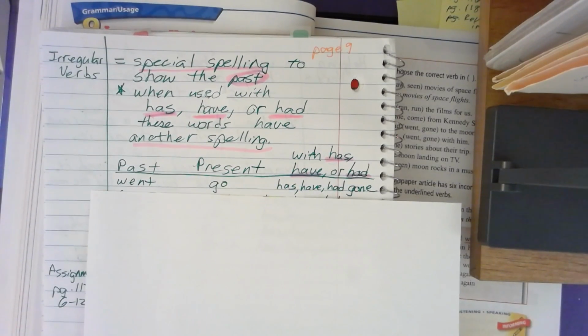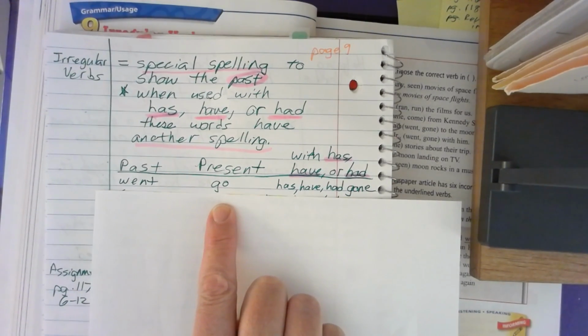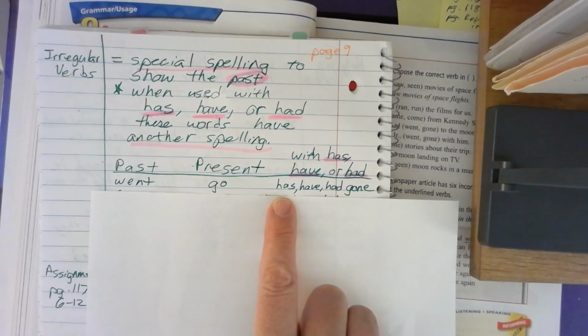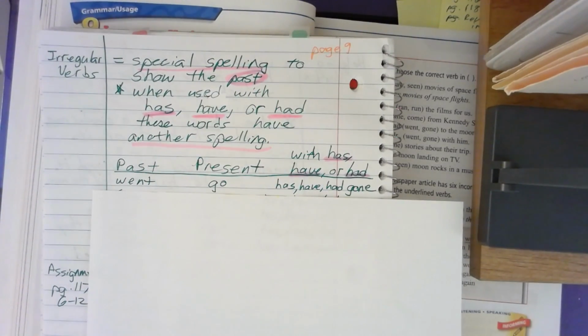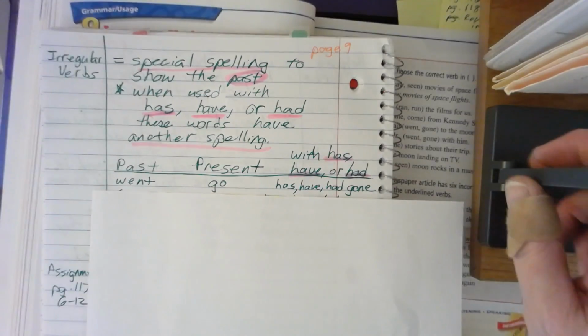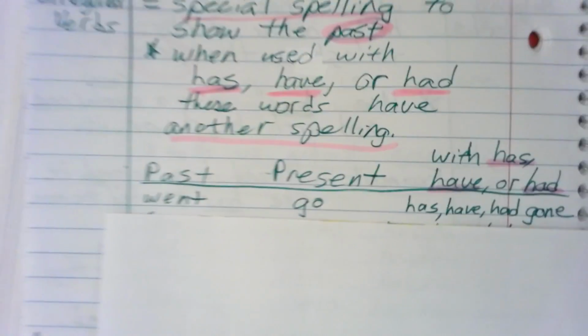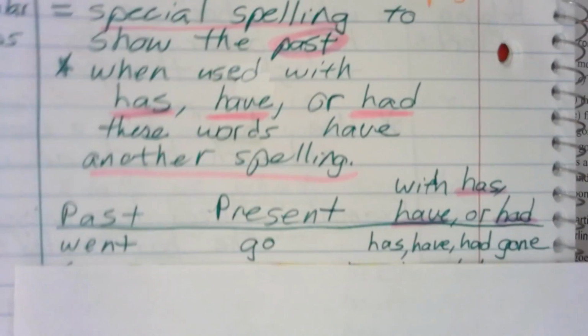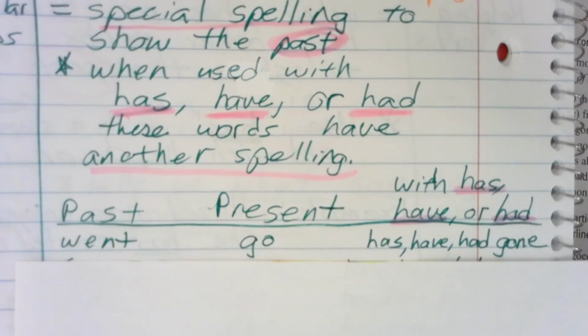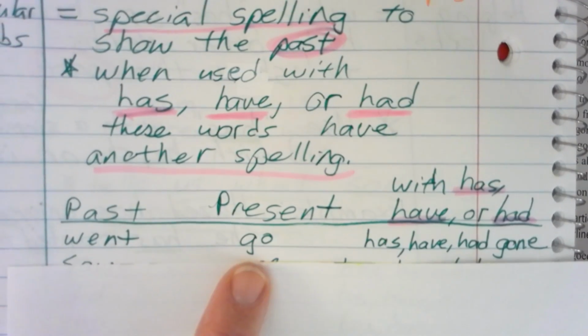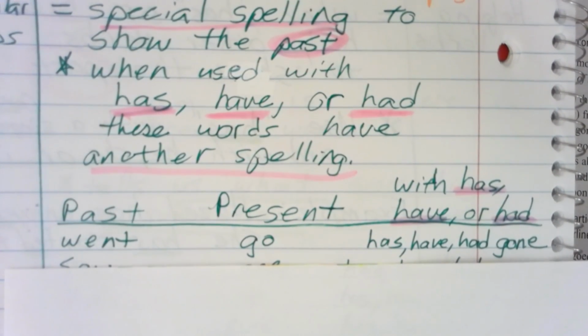All right, so went, go, and you would say either has gone, have gone, or had gone. Does that make sense? So we actually changed the spelling of the word went or go. We've changed it to gone. Okay. All right, let's go to the next one.